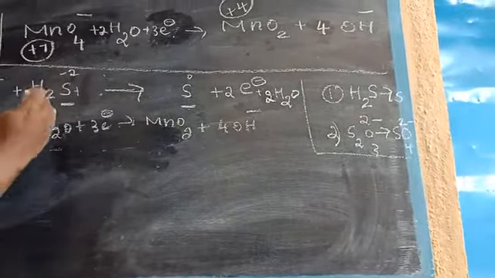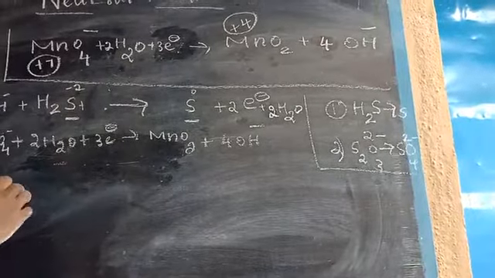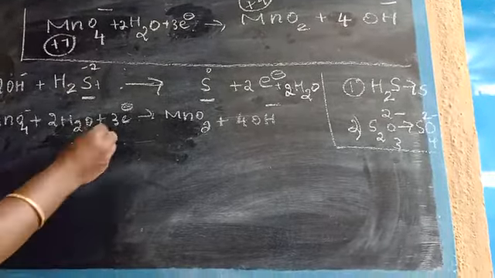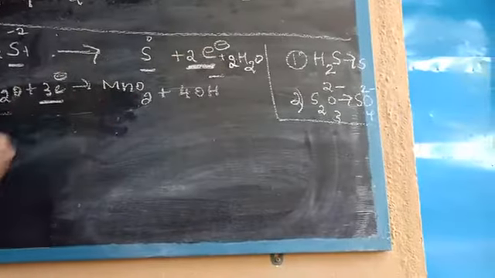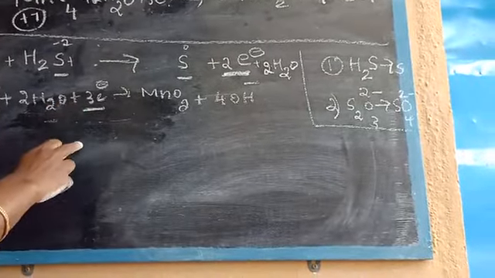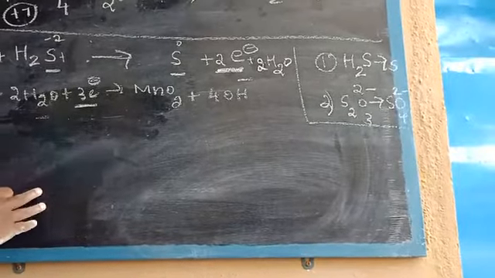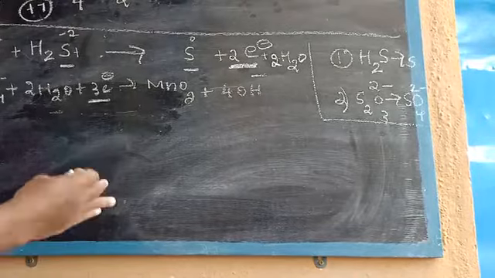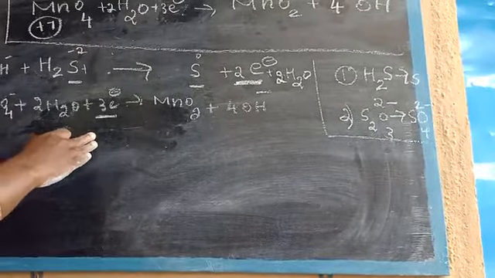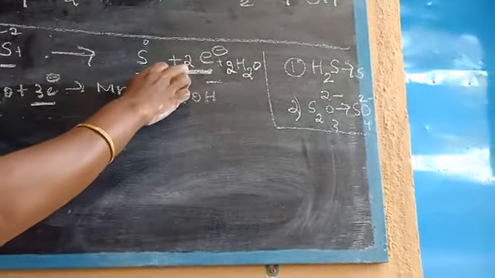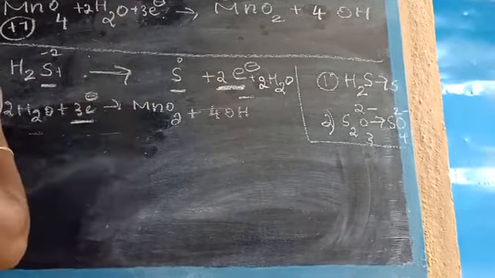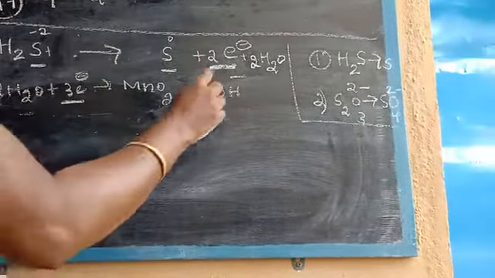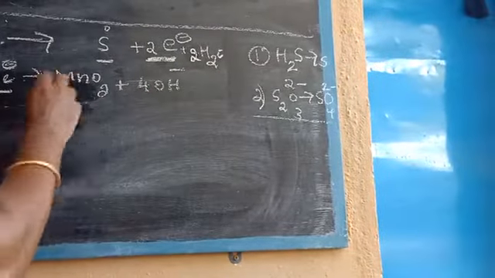Now combine these two equations and write the net reaction. We want to note both the electrons: here 3, here 2. Both must be equal. If not equal, multiply with the opposite one. So the opposite one means, for example, here 2. Now the whole equation, not only this term, the whole equation is multiplied by 3.